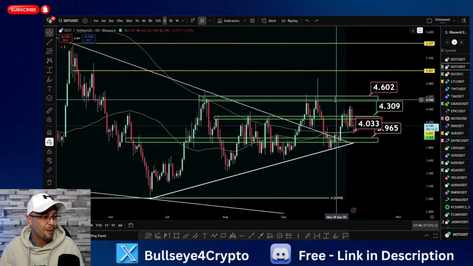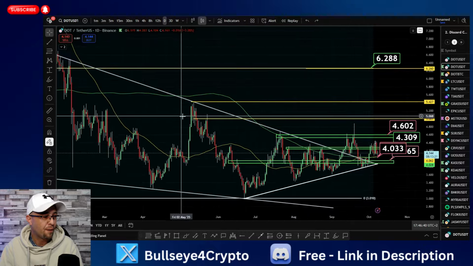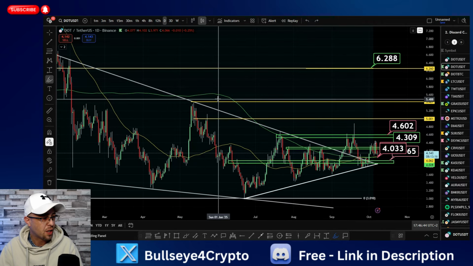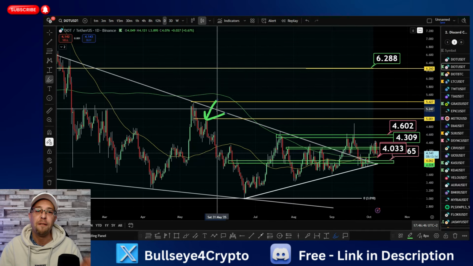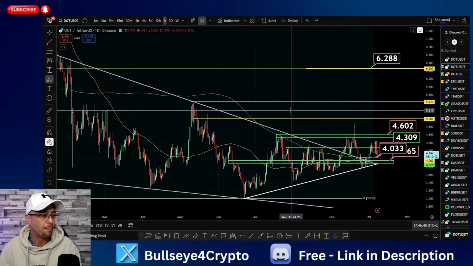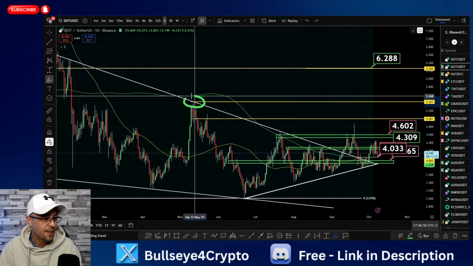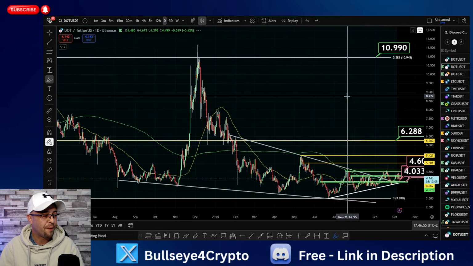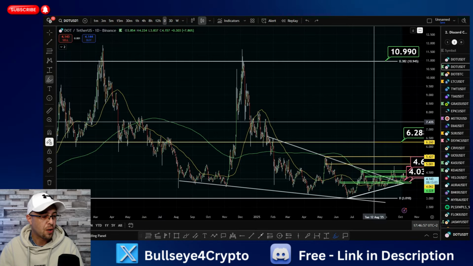If we zoom out, we can see $5 was a key important level. $5 was the top of this range, and this is where we got a reaction. It's where we got a rejection point, and $5 is a key psychological round number. Top of this range here, where's that sat? $5.42. If we zoom out even further, we've got $6.28.